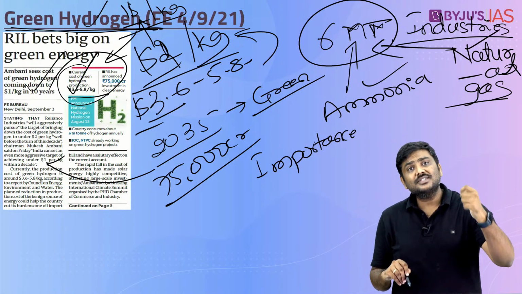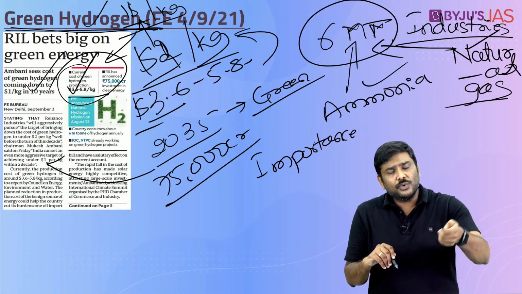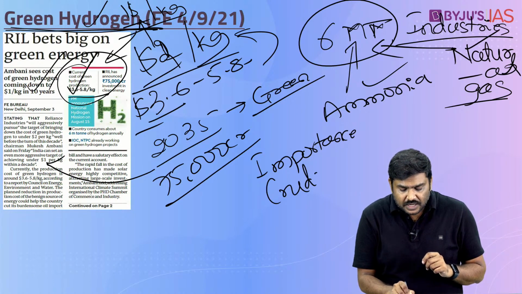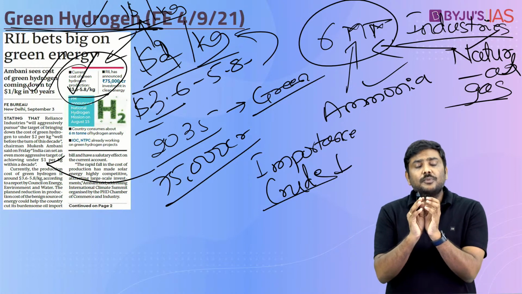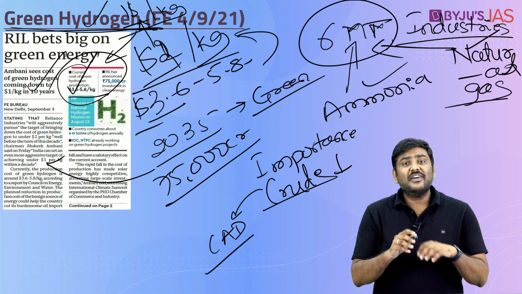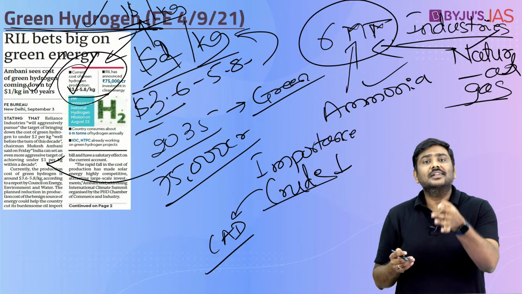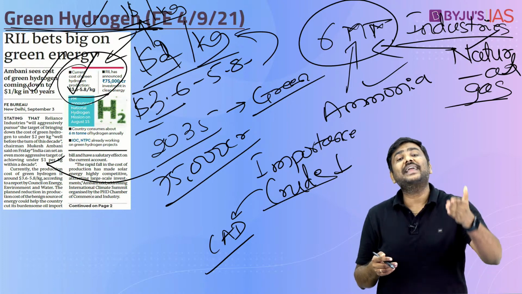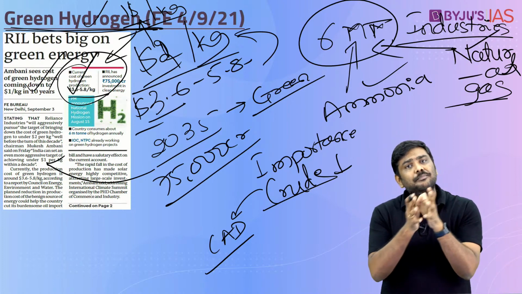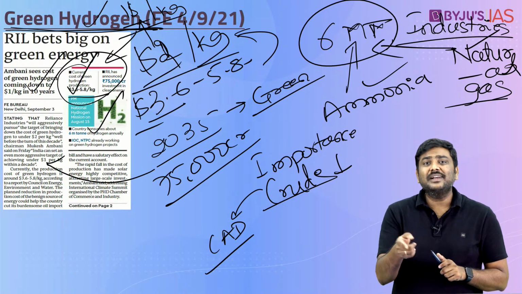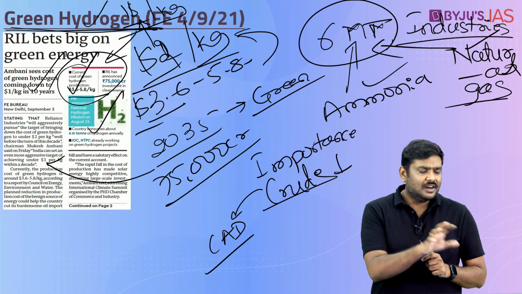And as the dependence on green hydrogen, which is a fuel, increases, the import dependence on fossil fuels will decrease. This will provide certain benefit to the current account deficit, and even to rupee depreciation. That is, it will try to control the rupee depreciation which might happen because of higher import dependence on fossil fuels. These are some of the objectives being discussed in this particular article related to